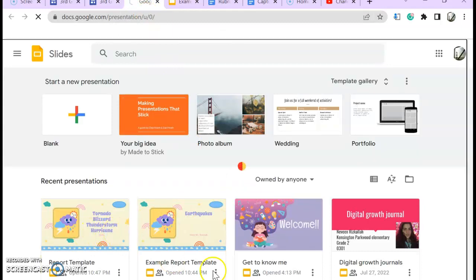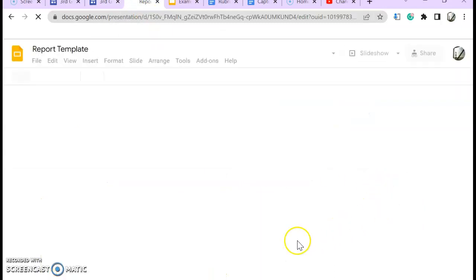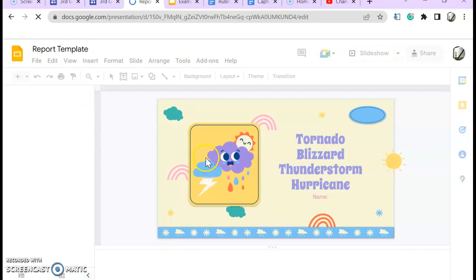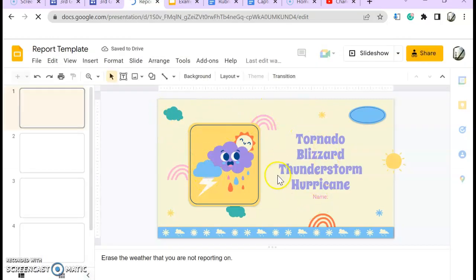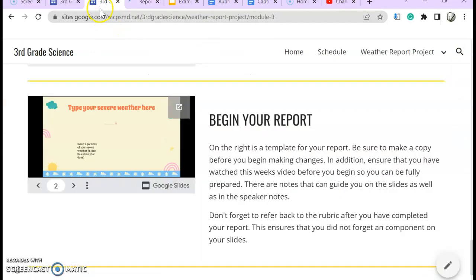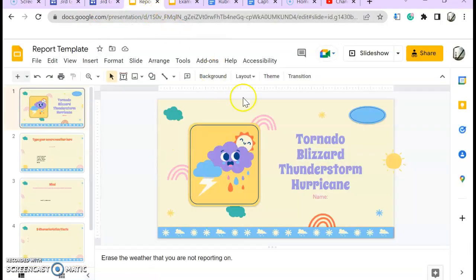And here it is, report template. So over here, you are able to edit the slide. So you have to click on Google Slides over here, and it should be right in there. And I'll also be sure to include the link just in case. So once you get over here, I tried to make it easy for you. So over here, you notice tornado, blizzard, thunderstorm, and hurricane. You are not reporting on all of these things.